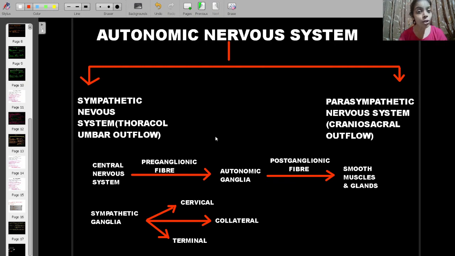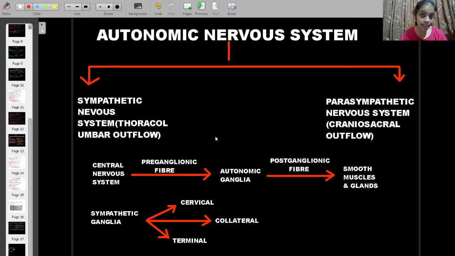Now another kind of nervous system apart from the central is the peripheral nervous system. So this peripheral nervous system, periphery, what is the meaning? Periphery means boundary, which is away from the center. So those parts of the nervous system which are away from the central axis, and radiate towards different arms and legs and everything, constitute the peripheral nervous system.